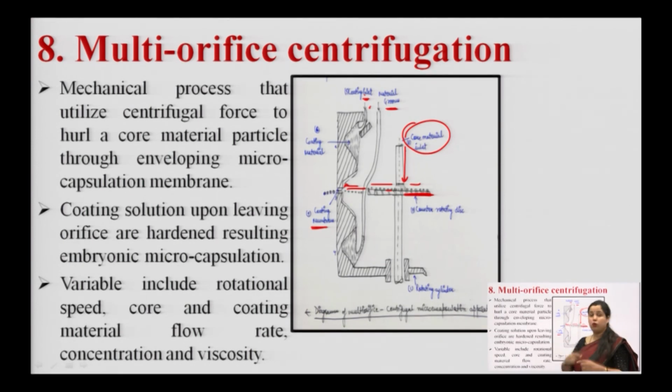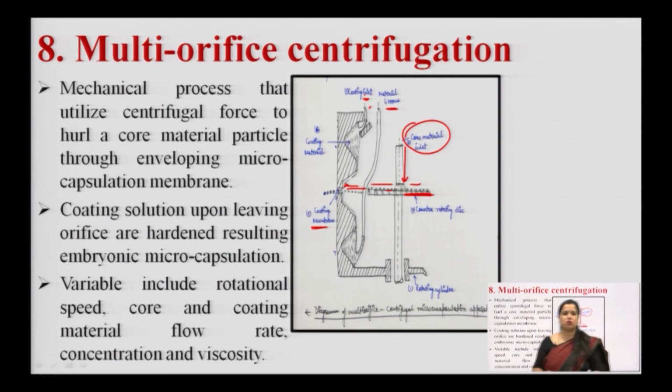Variables include the rotational speed of the disc, so that a thin or thick film can be formed, the core and coating material flow rate, and the concentration and viscosity of the polymer solution. The higher the viscosity of the polymer solution, the greater the size of the microcapsules.